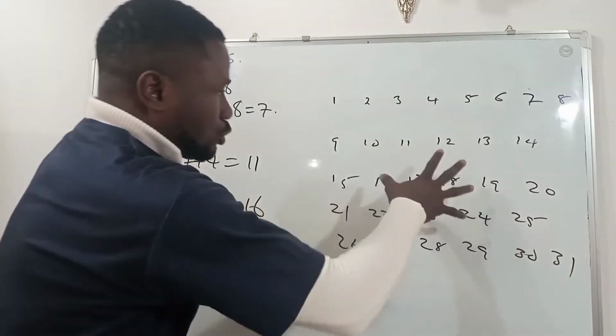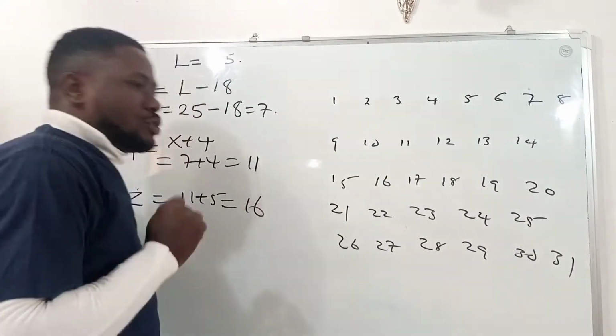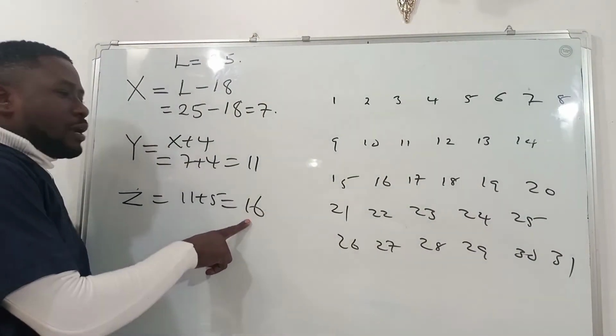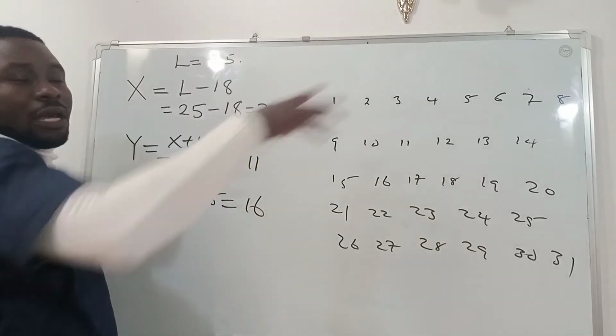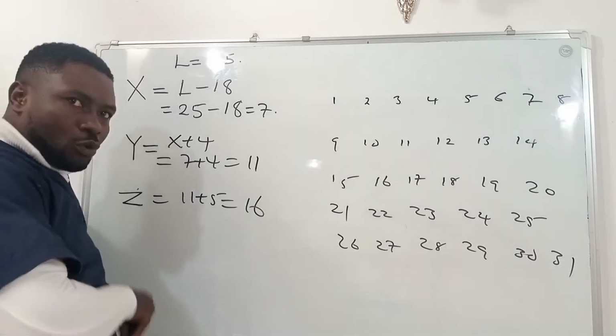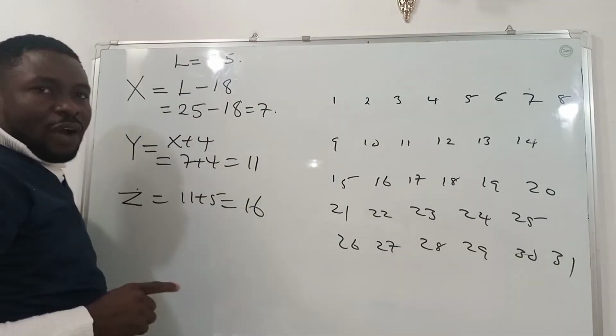Now let's go back to the month and use it to explain this. Remember that when we say 16 here, we are not saying the 16th of the month. When we say 11, we are not saying the 11th day of the month. No, we are looking at the cycle of that woman. In this case, the woman has a cycle that is 25 days.